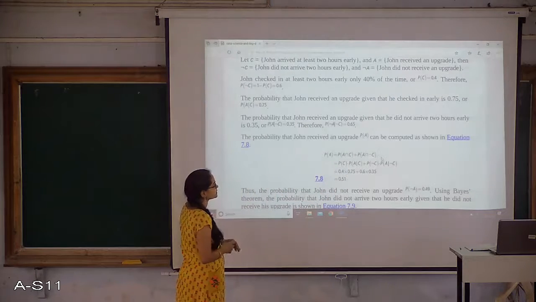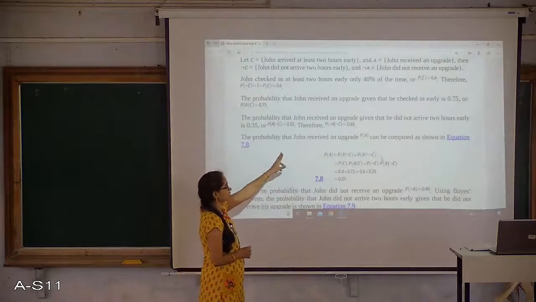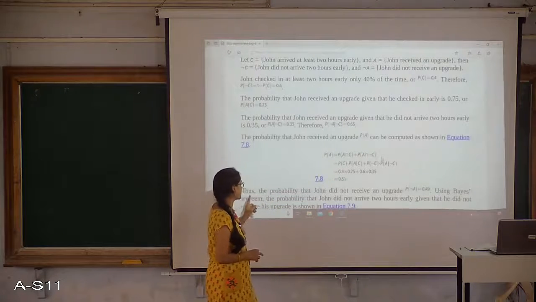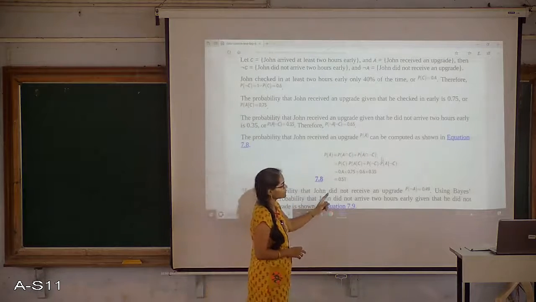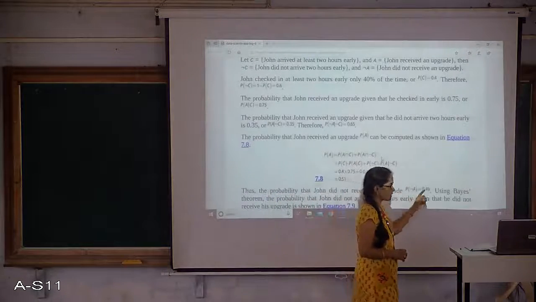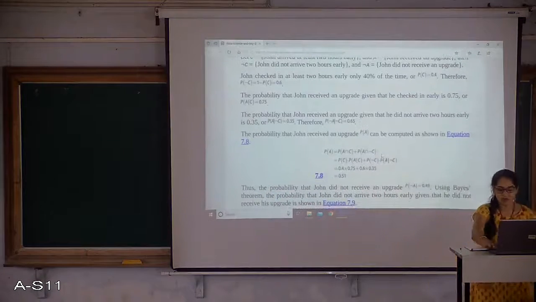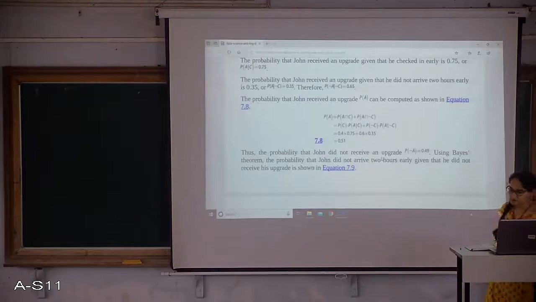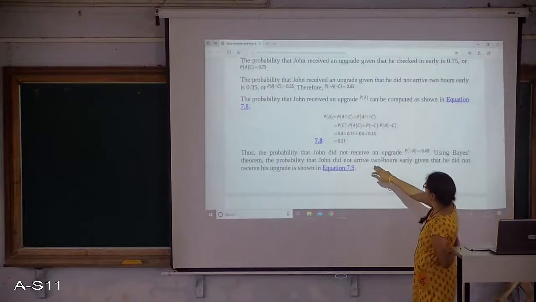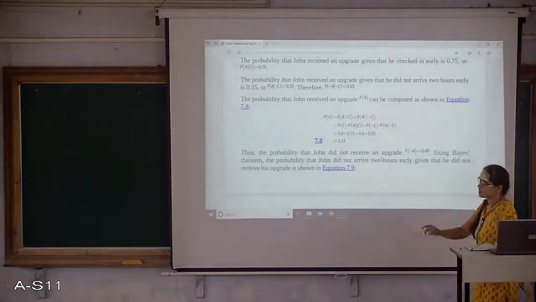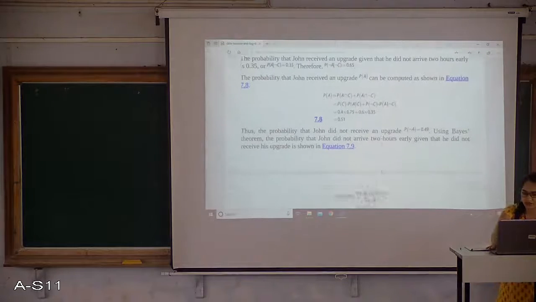What is that probability? Receiving an upgrade is only 51%. Then the probability that John did not receive it is the opposite of this, that is 1 minus 51%, which is 49% possibility, right? So here, John did not arrive 2 hours early given that he did not receive the upgrade is shown here.